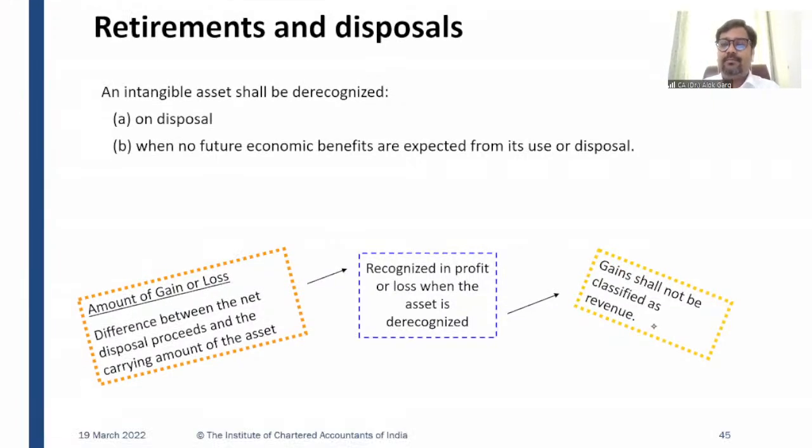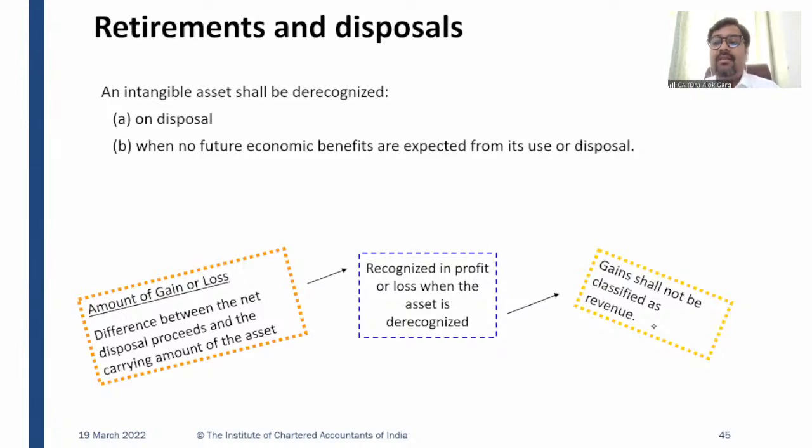So friends, in case of derecognition, if there is any gain or loss, I mean to say the difference between the net disposal proceeds and the carrying value. For example, the software has been sold at 1 crore rupees. The carrying value was 1 crore 50 lakh rupees. So this loss is 50 lakh rupees, right? So this loss has to be recognized as other expense.